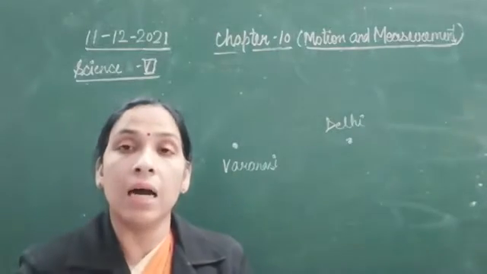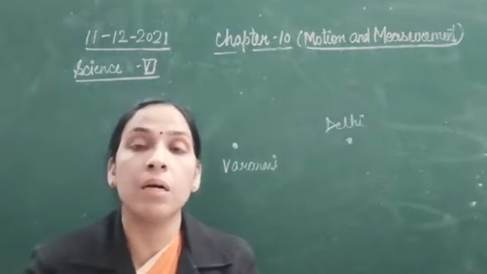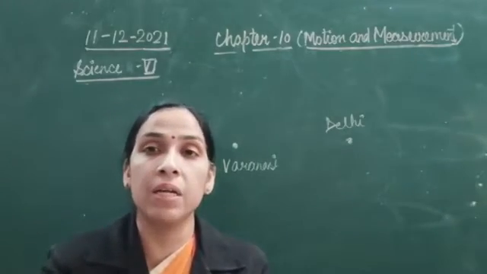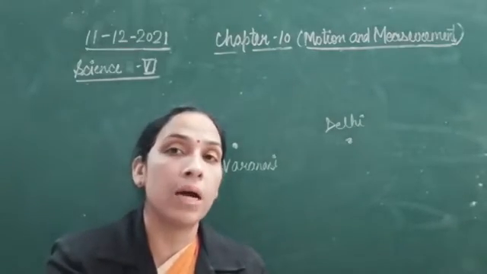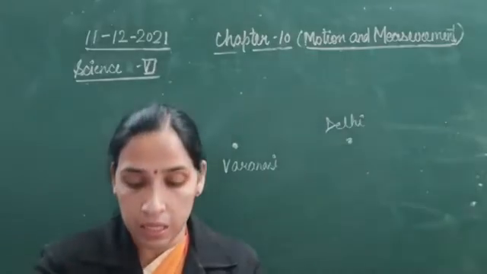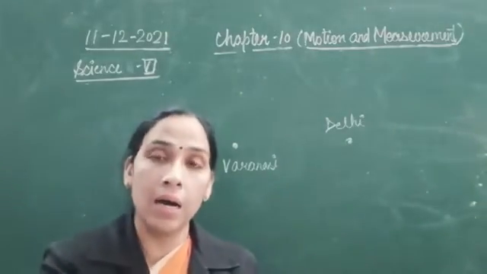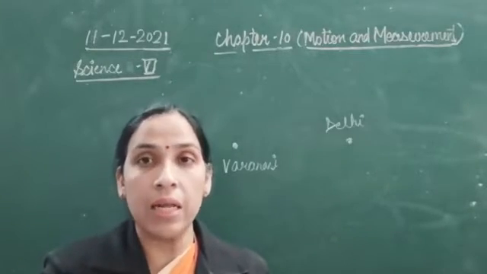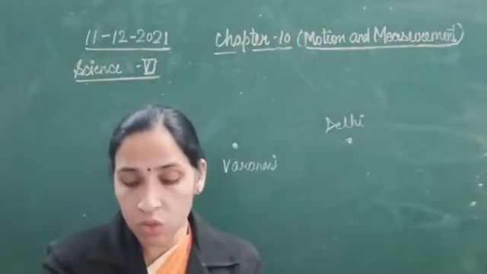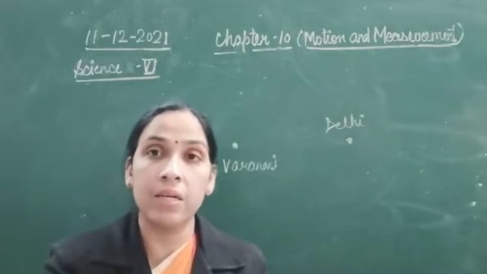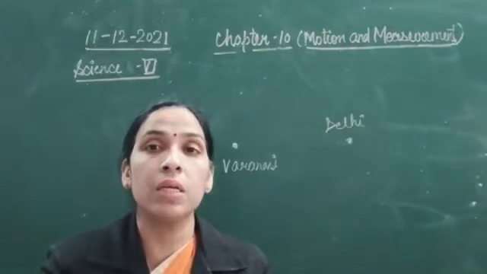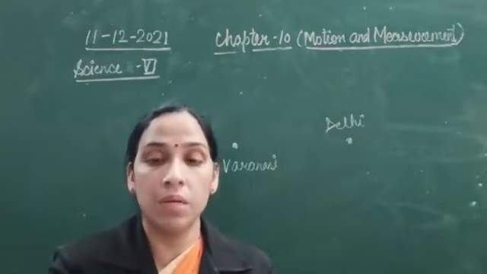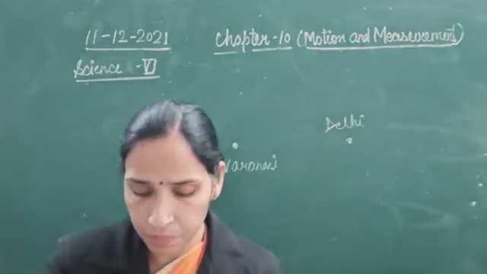If the length of my hand span is different from the hand span of somebody else, and arm length is also different, individual to individual that length will be different. So that is not a standardized way to measure length.